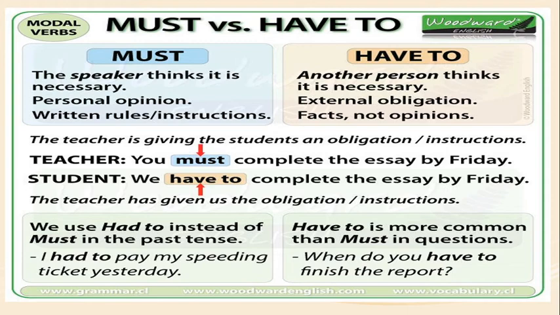Teacher says: you must complete the essay by Friday. Student says: we have to complete the essay by Friday. So when the teacher gives it, that is the written rule, instruction. When the verb have to is used by the student, it gives a different meaning.